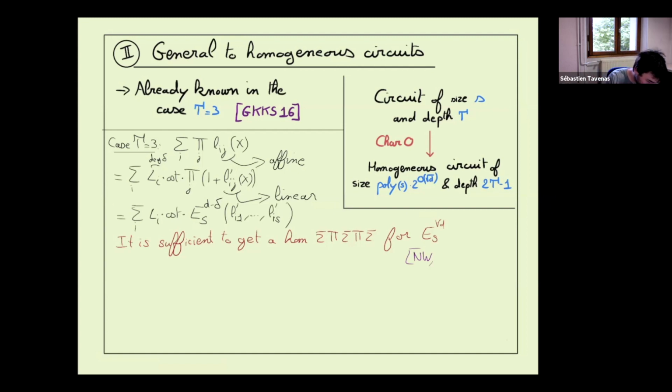But it was noticed, as I said before, in Gupta, Kamath, Kayal, Saptharishi, the reduction to depth 3. And notice, in fact, this way to compute by depth 4 formula for the elementary symmetric polynomial is homogeneous. And independently, roughly at the same time as GKKS, a bit before, I think it appeared in a paper by Raz and Yehudayoff.